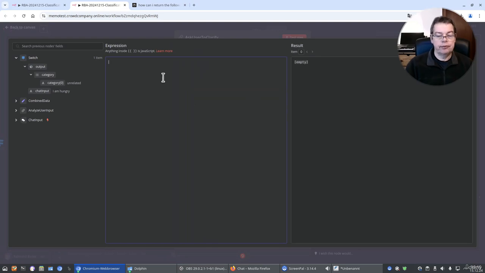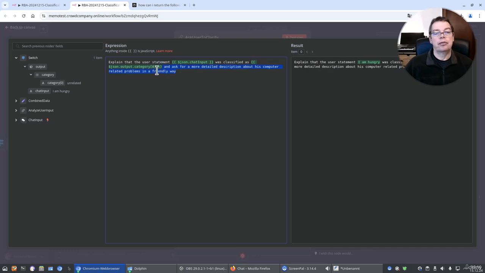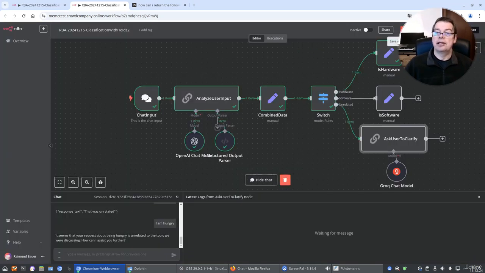Now let's say something like, explain that the user statement, and we pull in the data, was classified as, and we pull in the category classification. And we say, the model should ask the user for a more detailed description about his computer-related problems in a friendly way. Now let's save that.